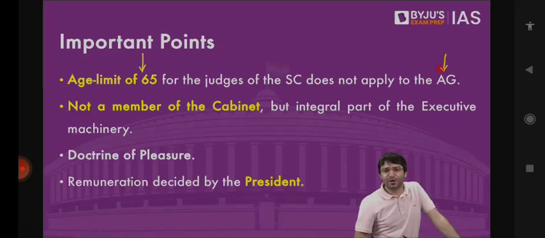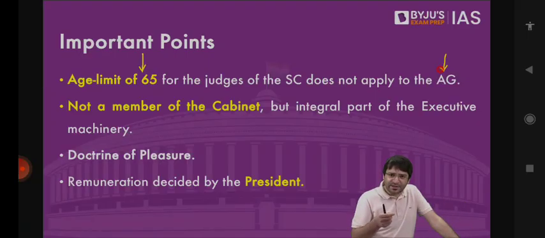So if you are qualified to be appointed as the Attorney General, it is because you are qualified to be appointed as the Supreme Court judge. But once you are appointed as the Supreme Court judge, you have to remain in office till the age of 65. Does that mean Attorney General can remain in office only till the age of 65?